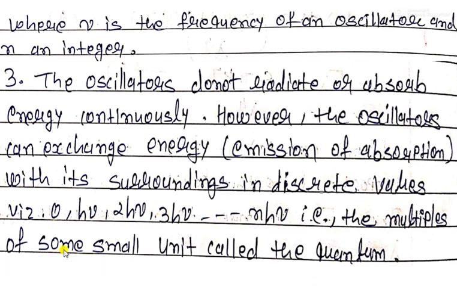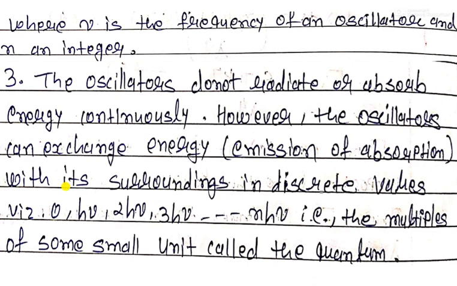These are multiples of some small unit called quanta. So this is known as a quanta: h nu, 2 h nu, 3 h nu. Whatever the value of n and nu, we can calculate the energy of a single atom or a single quanta.